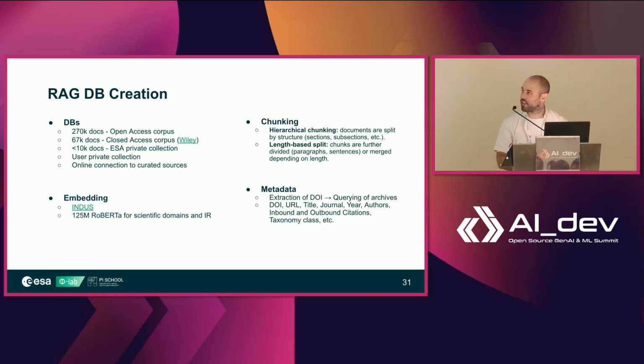The embedding model, I think I already explained. For the chunking, we do a mixture of hierarchical chunking and length-based chunking. Due to the processing of the data, all of the data that we have is in Markdown, which means that we have these hierarchical labels to know what is a section and what is a subsection. So we do a mixture of splitting by structure, as well as further dividing or merging chunks if they are too far from a desired length. So more or less all the chunks are of similar length, but there is some variability. And then finally, for each paper, we extract the main metadata that we want, pretty straightforward: the URL, the title, etc.